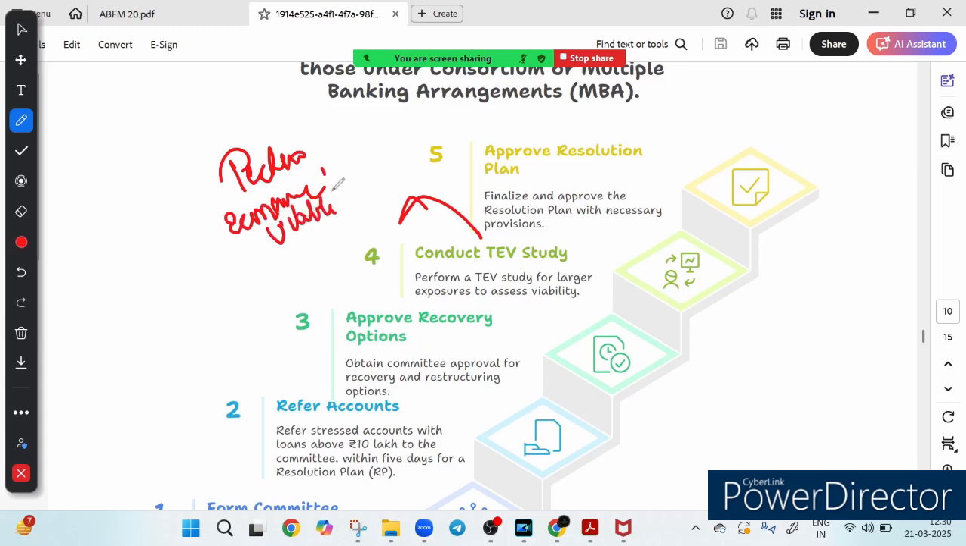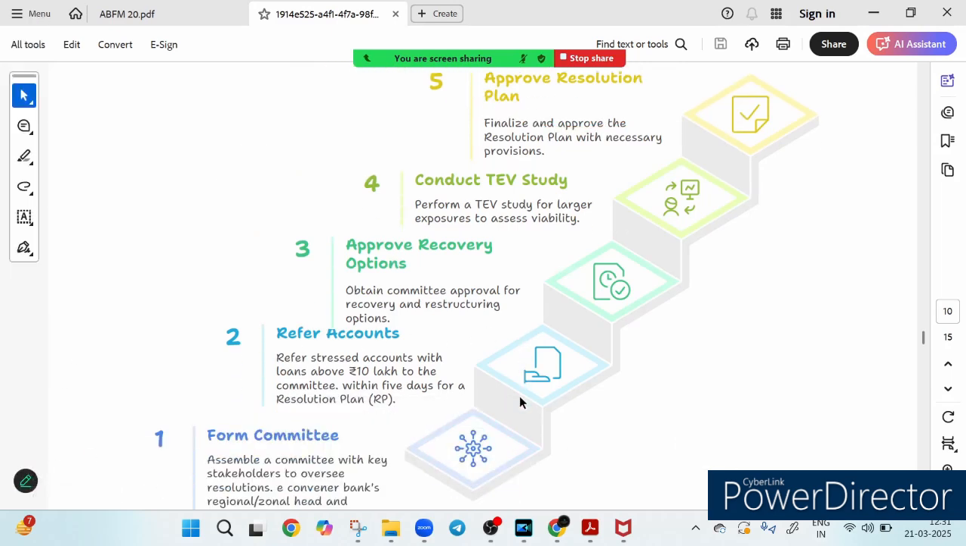So for large exposure, this techno-economic viability is conducted to check whether the MSME has the potential to recover and sustain. And finally, they approve the resolution plan. So the resolution plan is finalized and approved, including necessary provisions to help the MSME get back on track. Why is this process important? Because it ensures that MSMEs get a fair chance to revive, while the bank mitigates risk and recovers their funds.